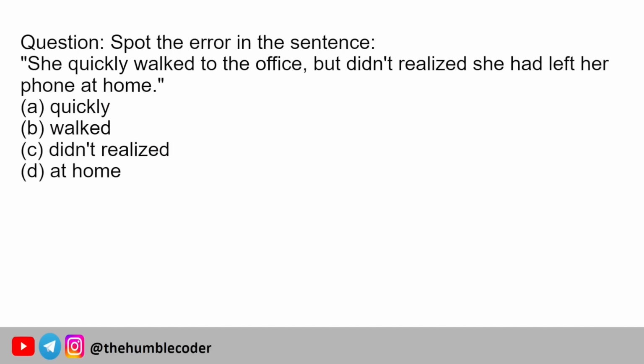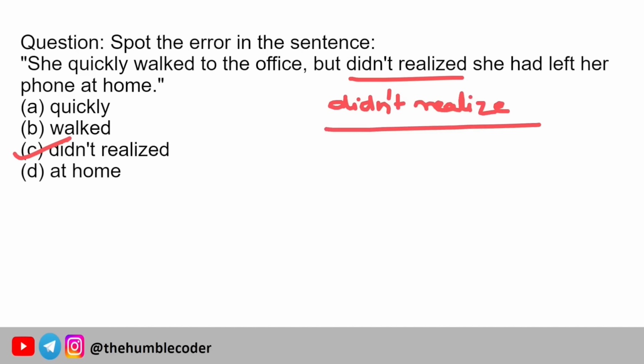Moving on to the next question. Spot the error in the sentence. We have the sentence: she quickly walked to the office but didn't realize she had left her phone at home. The options are quickly, walked, didn't realize, at home. Okay, so the correct answer would be didn't realize. See, the error is in this part of the sentence. Instead of this, what should be there? Didn't realize. So the correct answer is option number C.